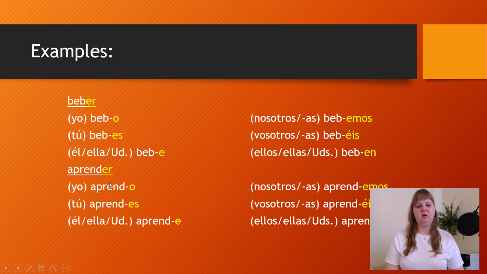And the verb aprender. Aprender means to learn. And again, we have to remove the ending er. We have the stem aprend. And we just add the following endings: o, s, e, emos, éis, en.